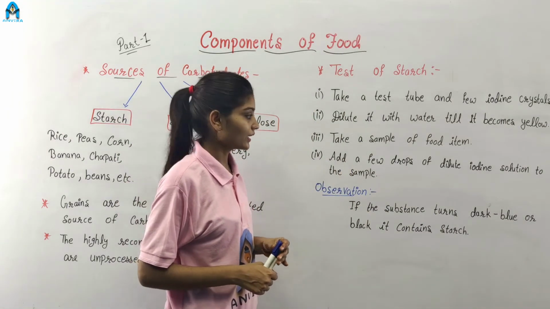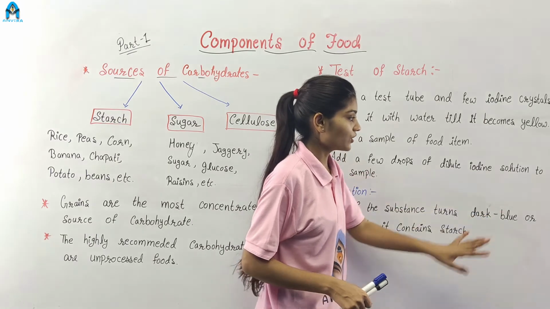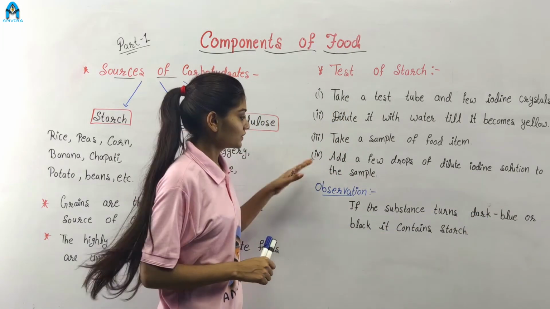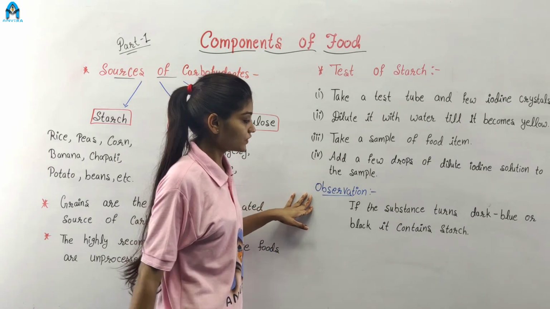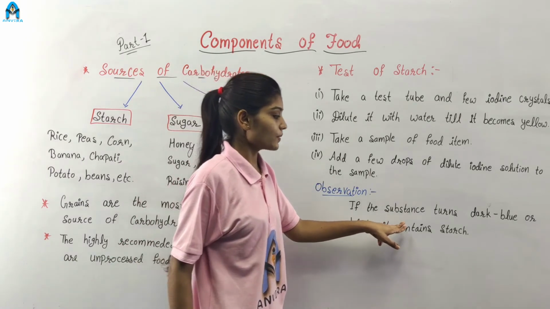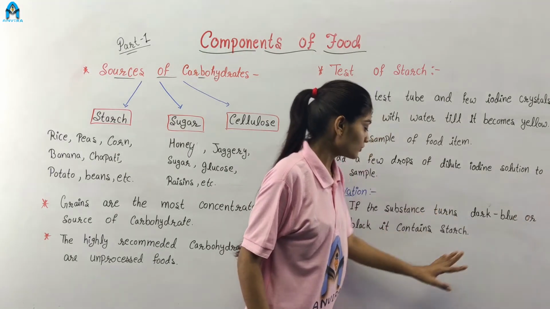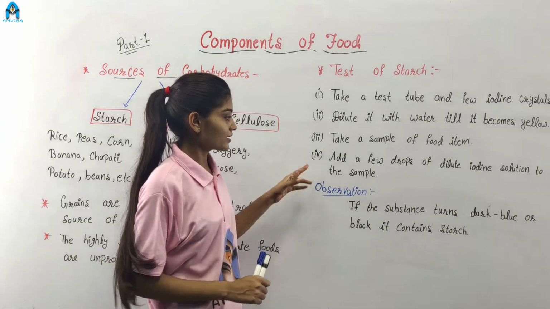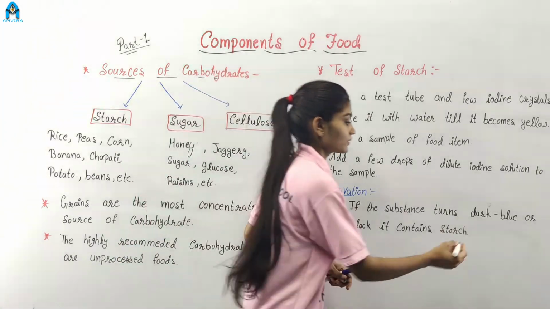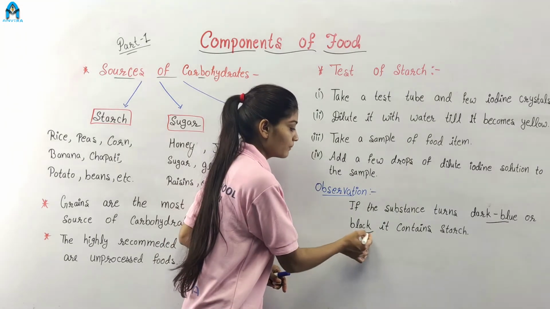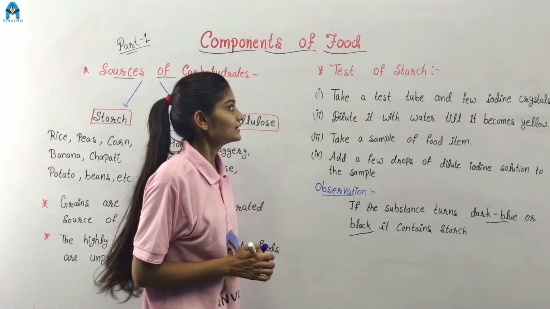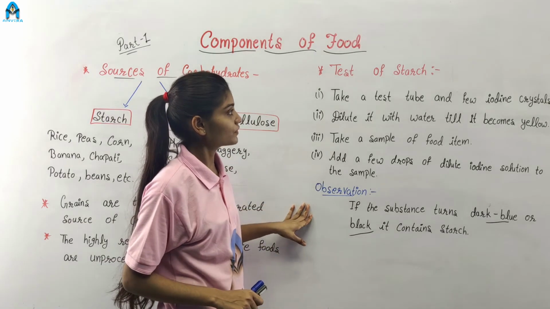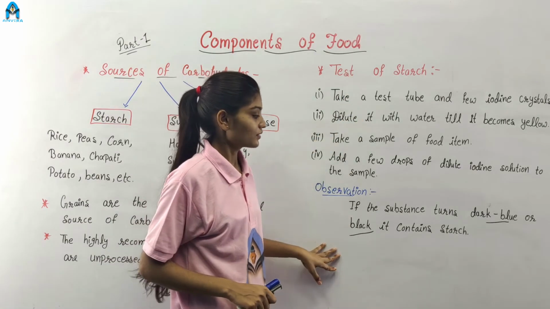अब हमें इस सैंपल के अंदर जो हमने डाइल्यूट आयोडीन सॉल्यूशन प्रिपेयर किया था उसको ऐड करना है. Now observe the sample and our observation is, if the substance turns dark blue or black, it contains starch. अगर जो हमारा सैंपल है वो डार्क ब्लू या फिर ब्लैक में कन्वर्ट हो जाता है, that means it contains starch. Now our confirmation test for starch is completed.